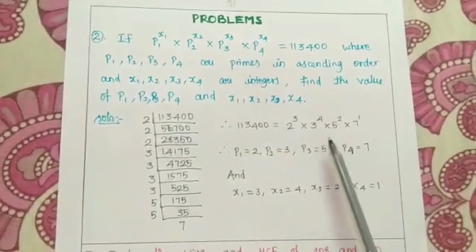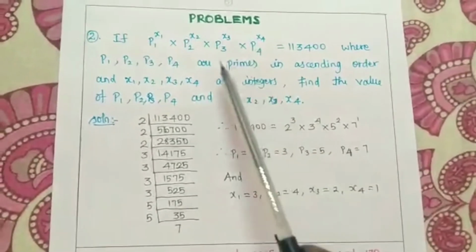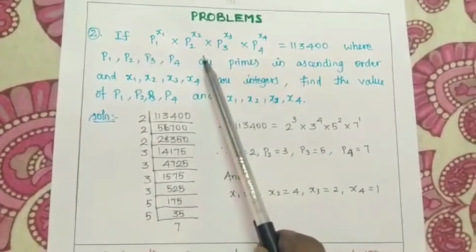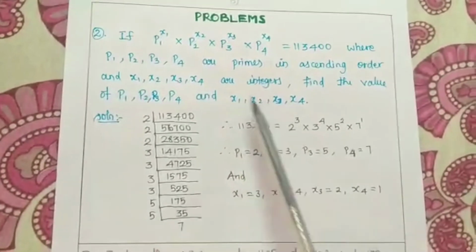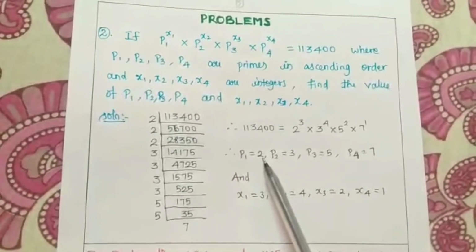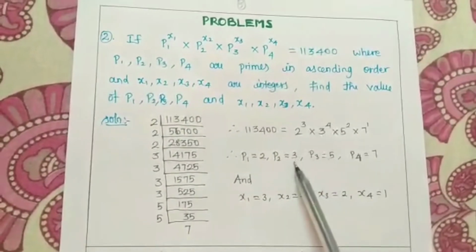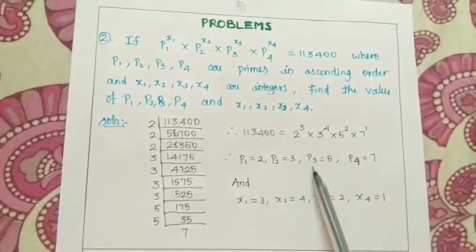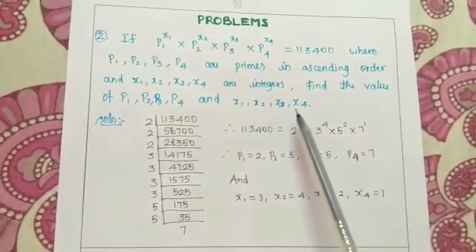So I am going to compare my answer with this part. So what I am getting? P1. So instead of P1 place what I'm having, 2. So P1 is equal to 2. Instead of P2 place what I'm having, the number 3. So I'm having 3. In the same way P3 is 5. P4 is what? 7. And also we can talk about the powers.